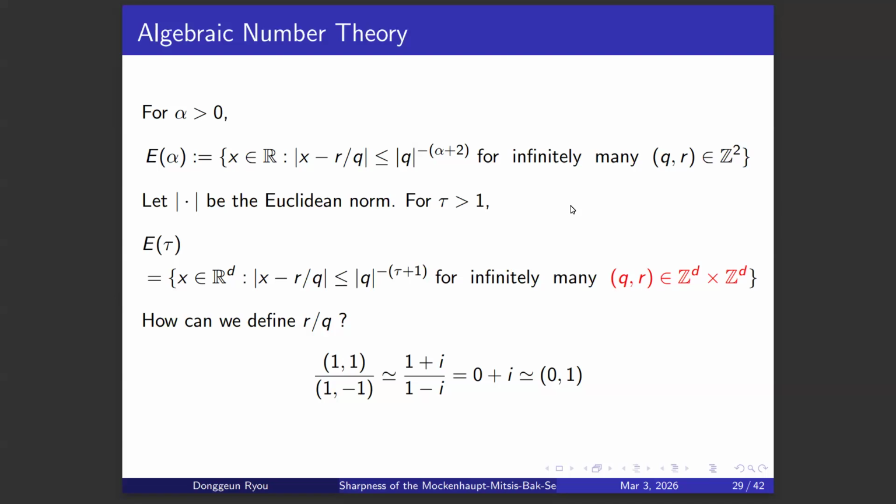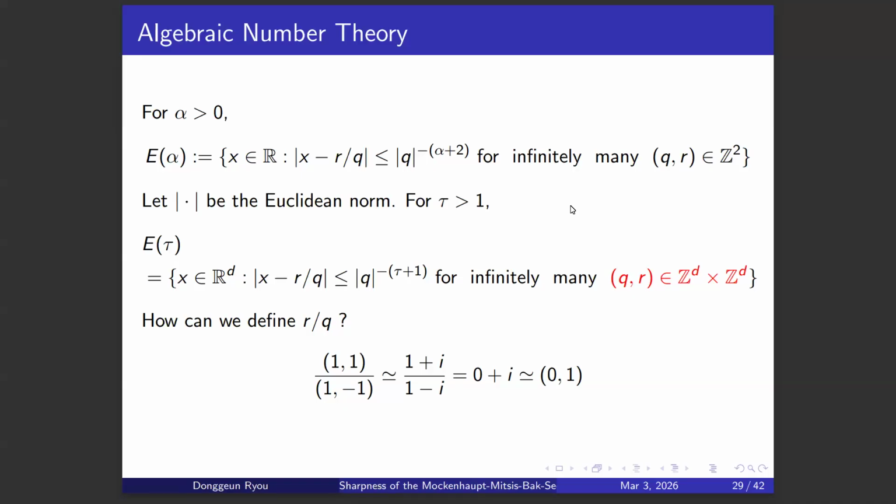When you have a vector like (1, 1), we can identify it with a certain element in a number field. For example, let's say the complex numbers. Then (1, 1) can be identified with 1 plus i, and (1, -1) can be identified with 1 minus i. Then division between complex numbers is well defined.